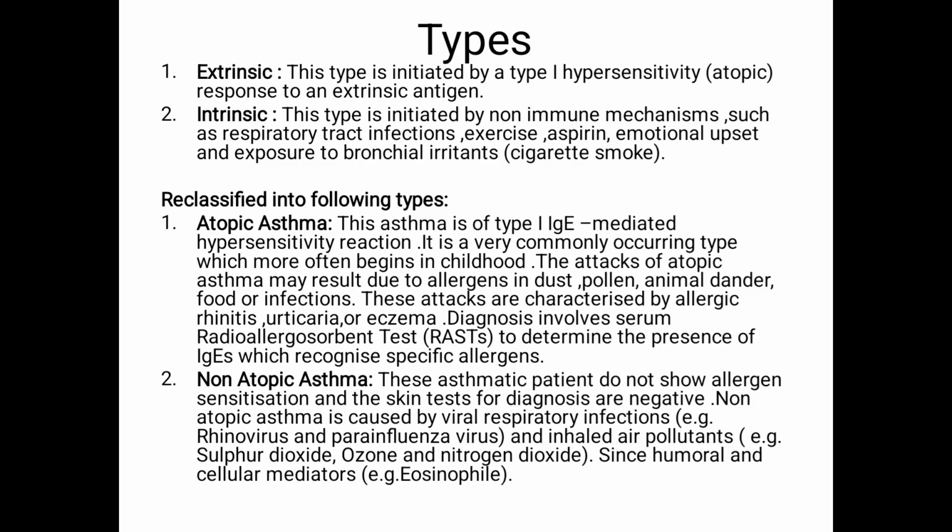So what are the viral infections? First one is your rhinovirus or parainfluenza virus, or you can consider your inhaled air pollutants, which are sulfur dioxide, ozone, and nitrogen oxide, which cause this non-atopic asthma.